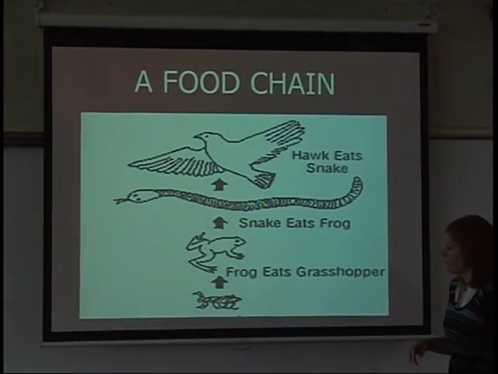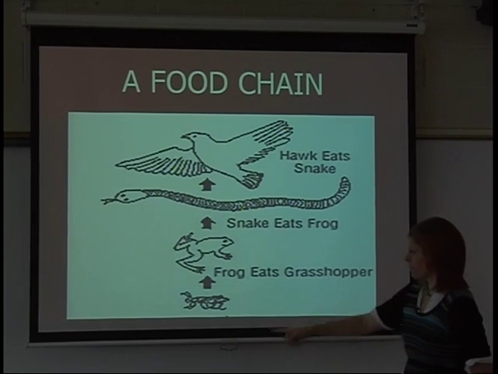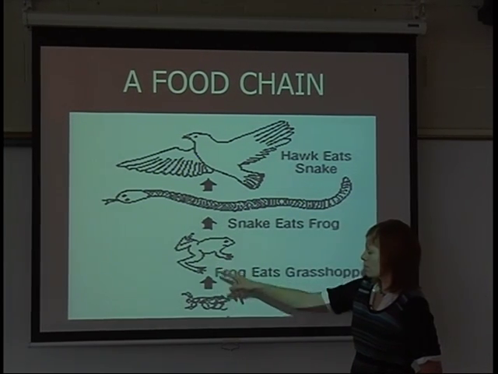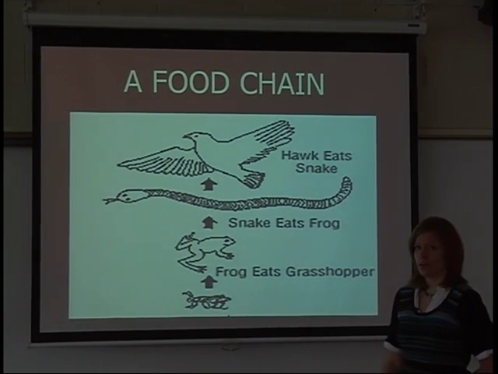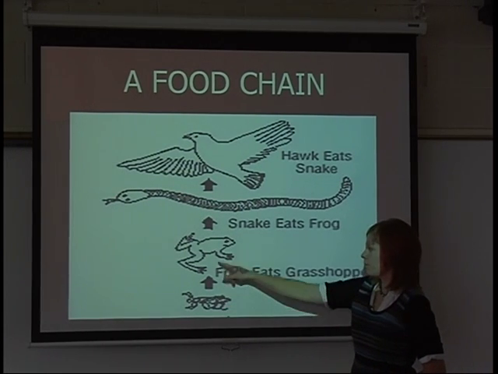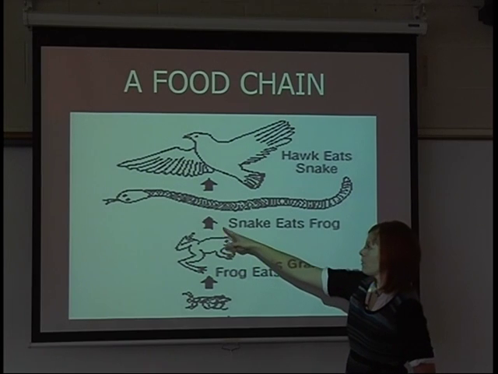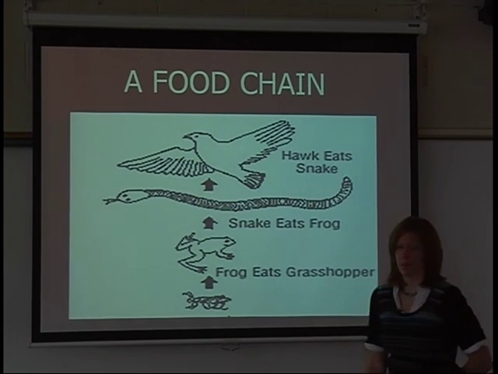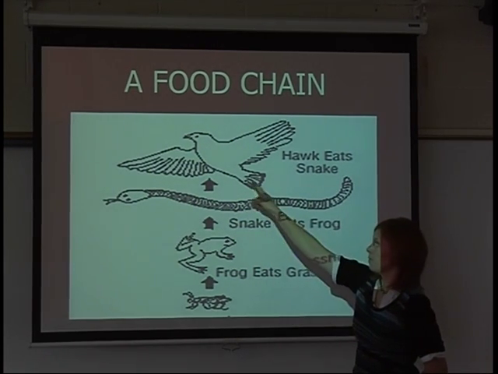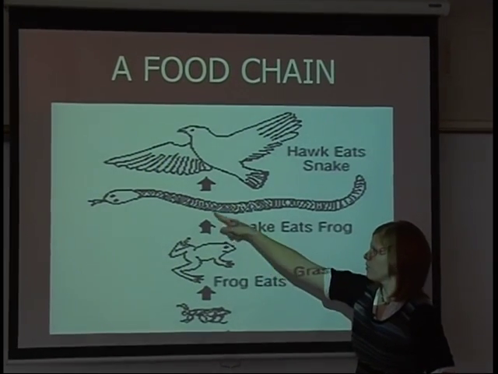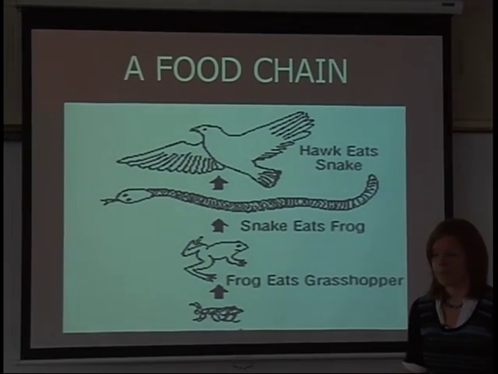So for example, at the bottom of our food chain here we have a grasshopper. The arrow is going to the frog. That means the energy goes from the grasshopper to the frog because the frog is eating this grasshopper. And as you go up the food chain, that's what the arrows represent until you get to the top of the food chain here. So this is the flow of energy as we go through this food chain.